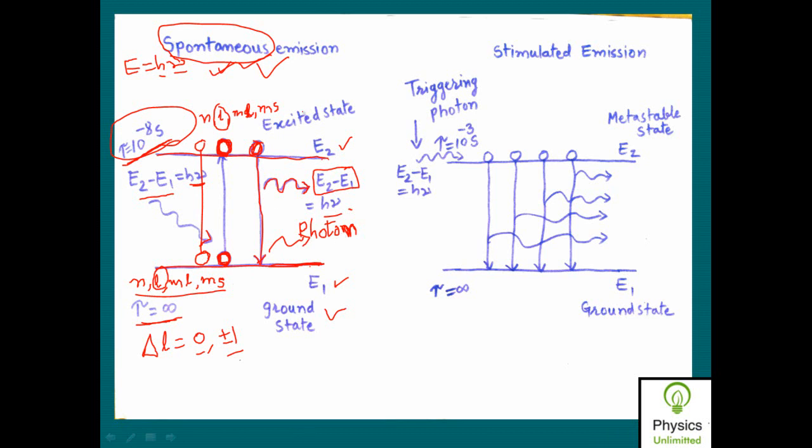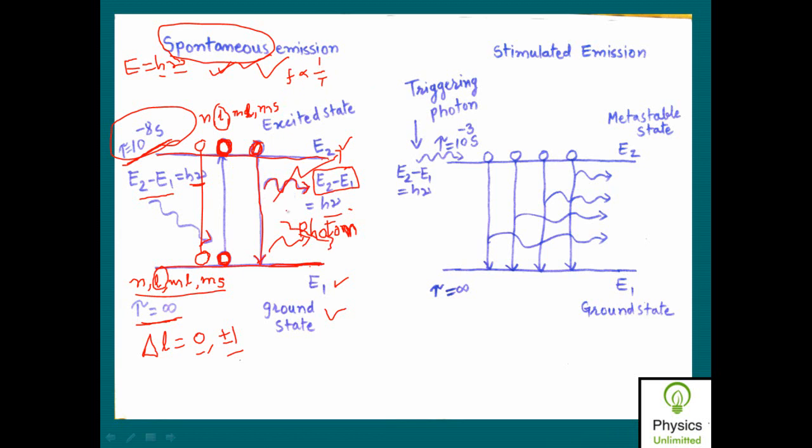If the photons are obtained at different intervals of time, then you know the relation between frequency and time period, that frequency is the reciprocal of time. So if we obtain the photons at different time intervals, then their frequencies and their phase differences will be different. Also, they are oriented in all possible directions randomly. There is no control on it.